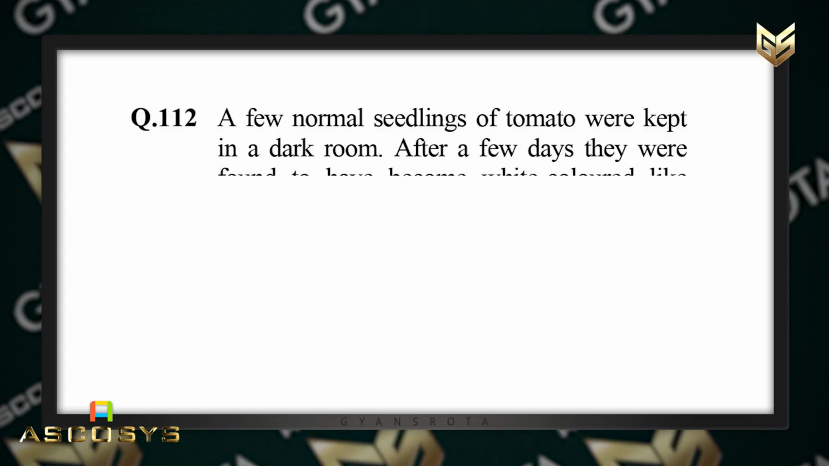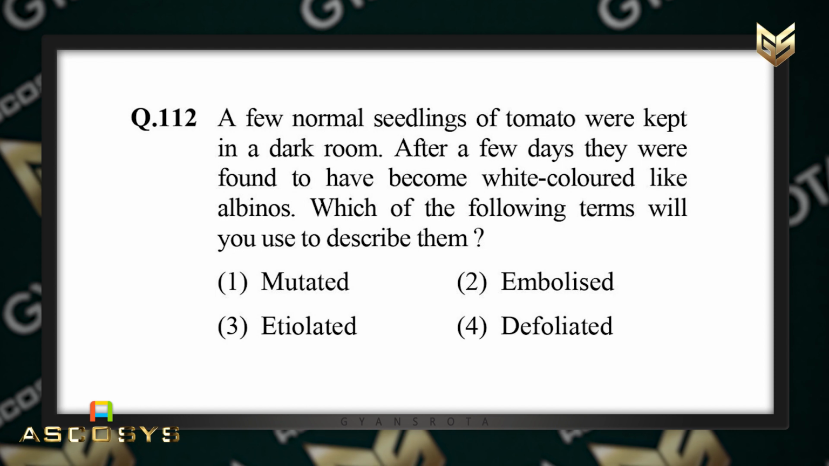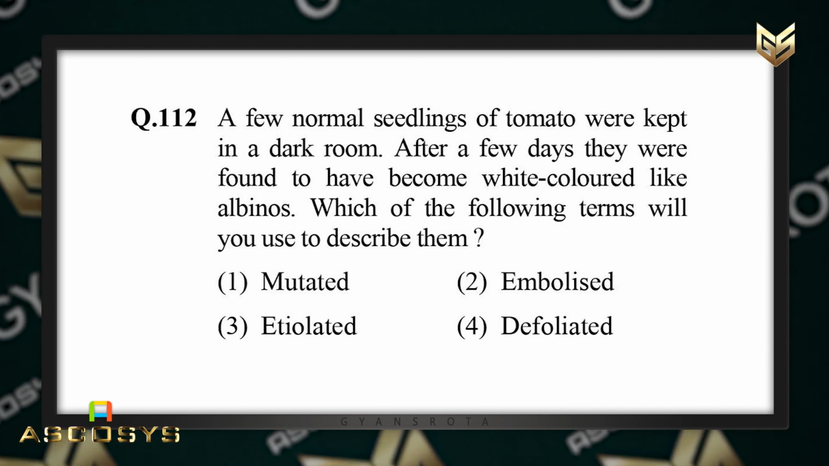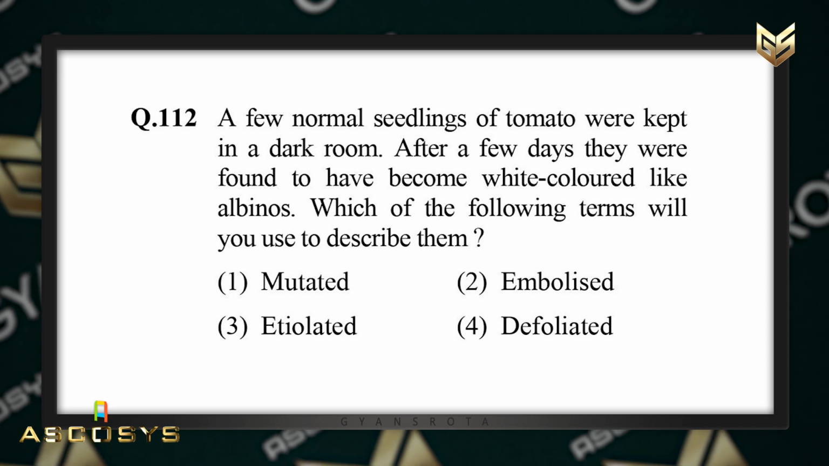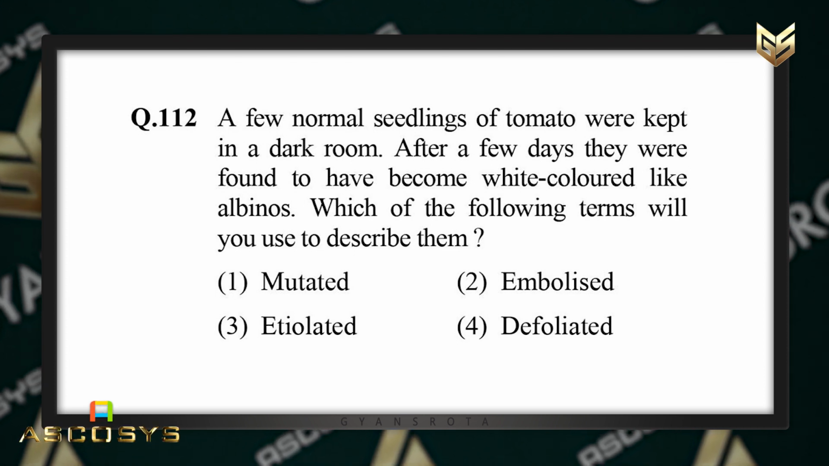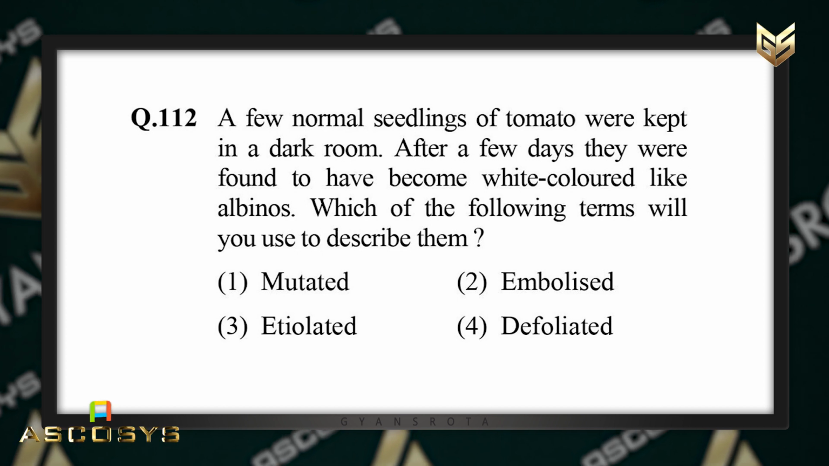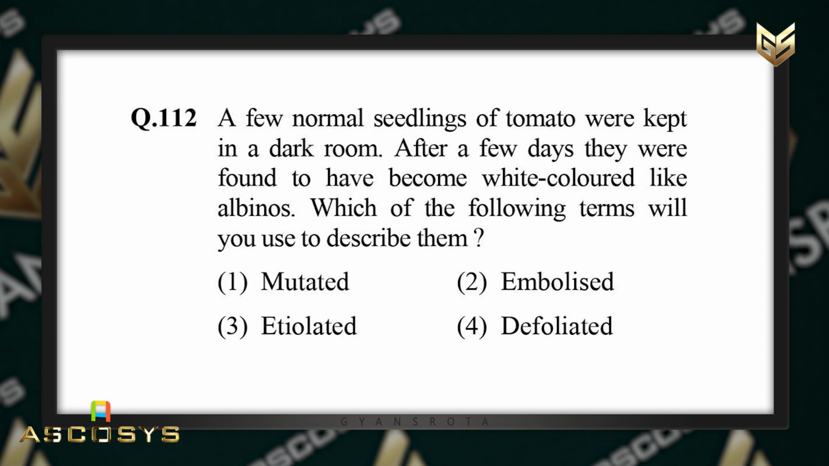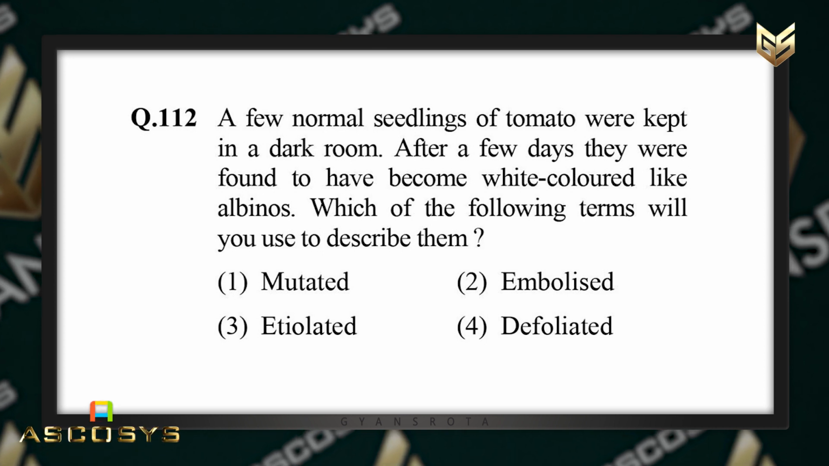A few normal seedlings of tomato were kept in a dark room. After a few days, they were found to have become white colored like albinos. Which of the following terms will you use to describe them? Options are given: mutated, embolized, etiolated, or defoliated.